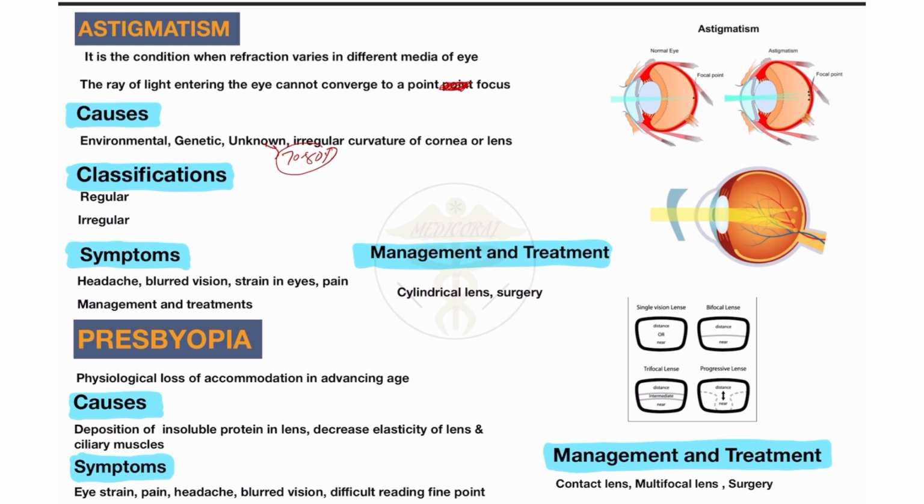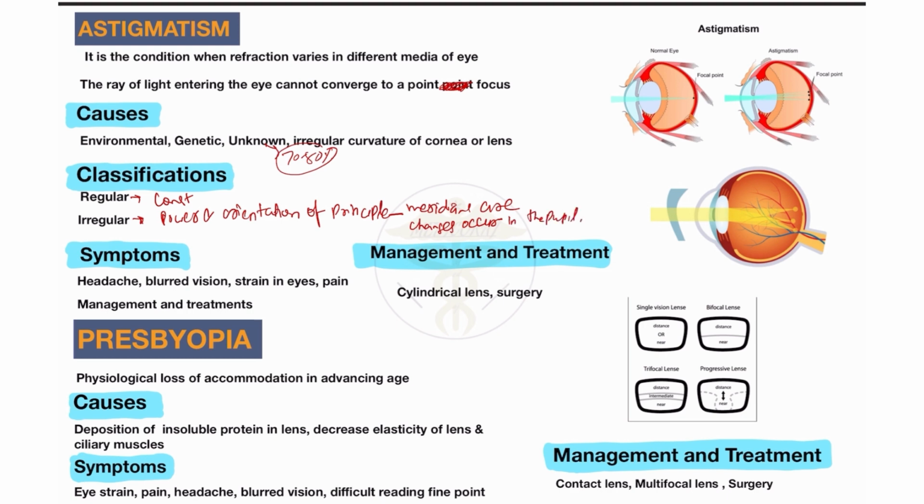Regular means the power and orientation of the principal meridian are constant. But in cases of irregular astigmatism, the power and orientation of the principal meridian change and occur in the pupil.